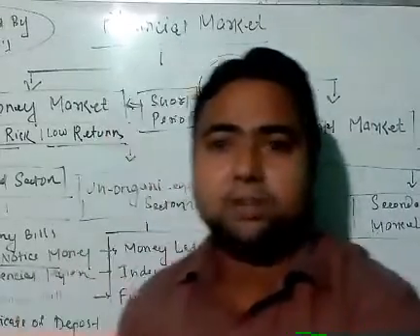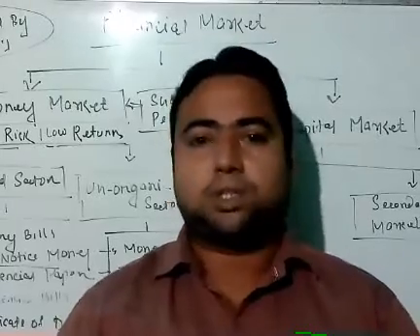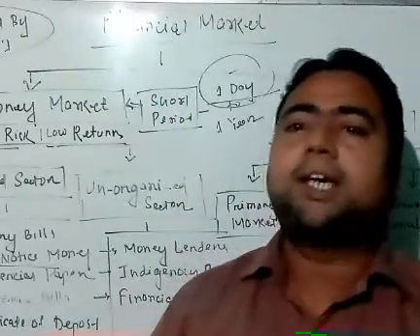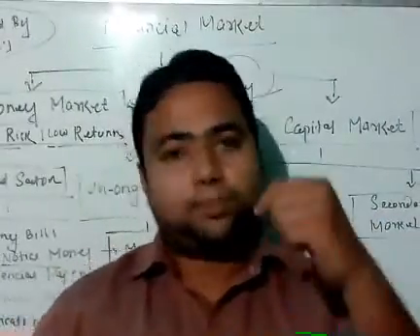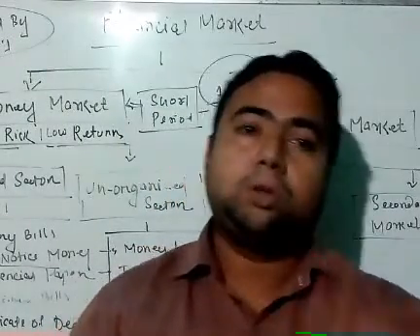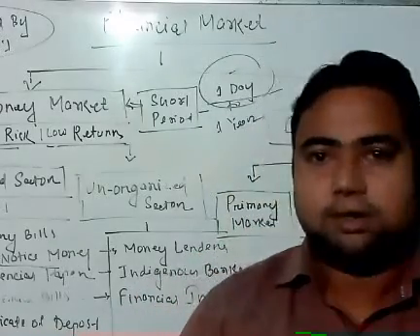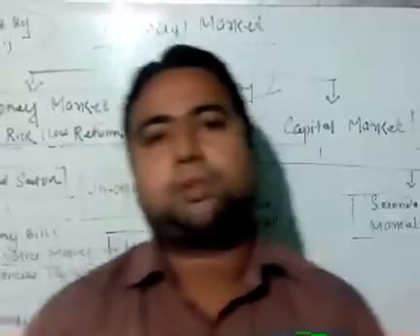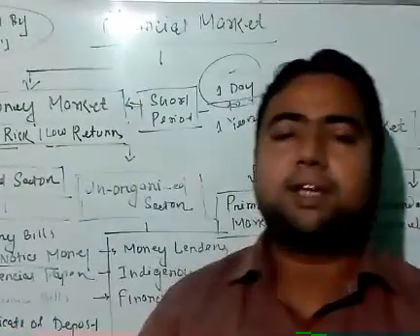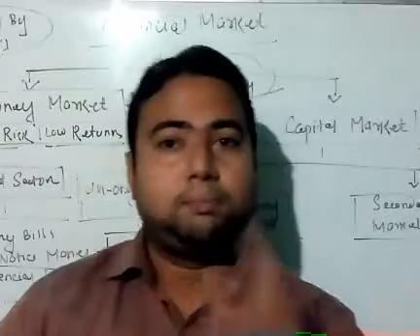But the money lenders, who are individual persons, generally don't ask for such things. But they are taking undue advantage of this fact, because they are charging a very high rate of interest, almost 5 times as compared to the market rate. Suppose at present, if you take money from a commercial bank, generally the interest rate is 13 to 15% per annum.